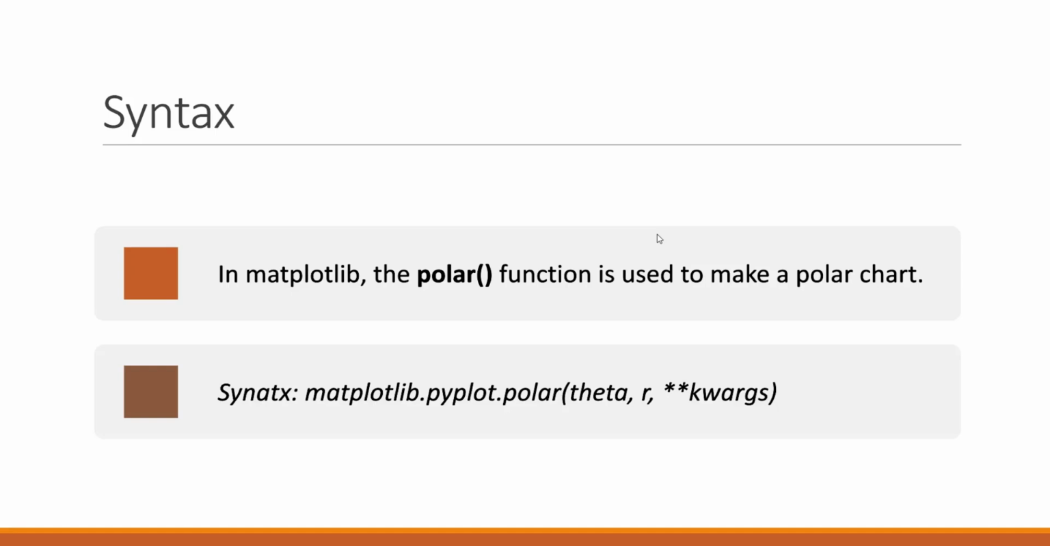The next one is r. It is a distance between two points. And the last one is keyword arguments. You can pass any keyword argument to modify the polar chart. So now we will see some examples related to this.